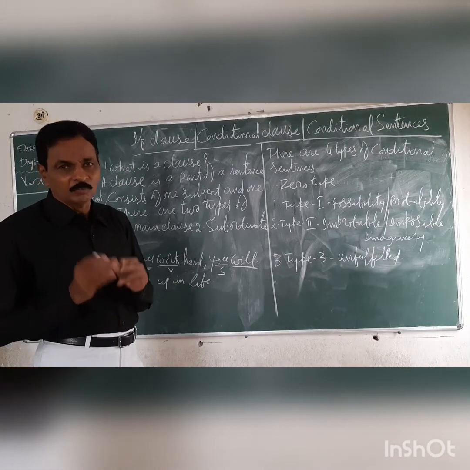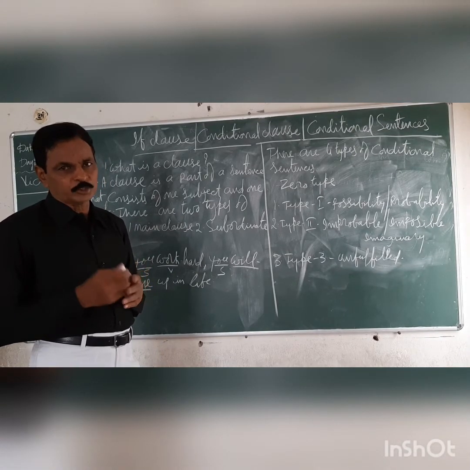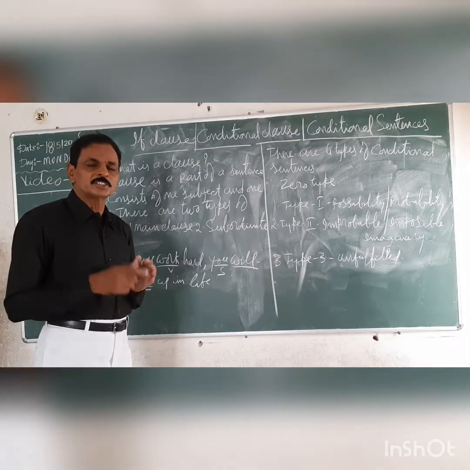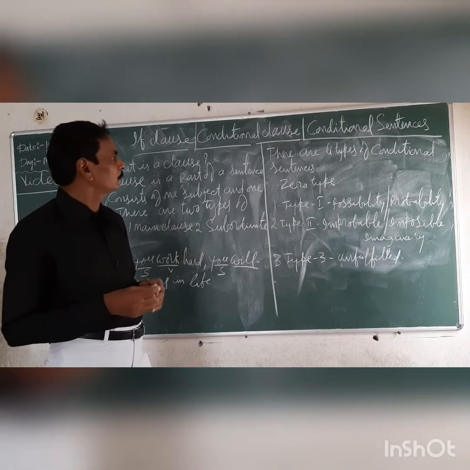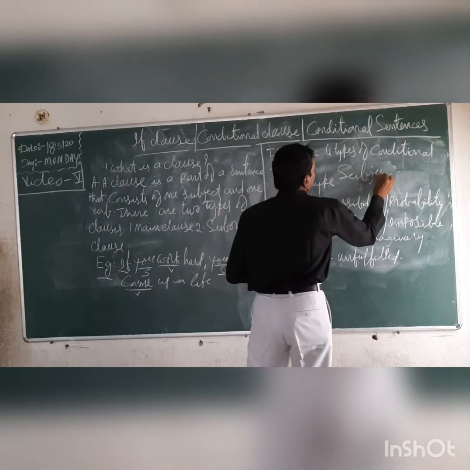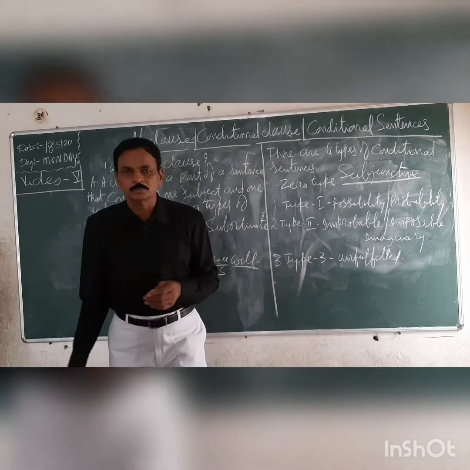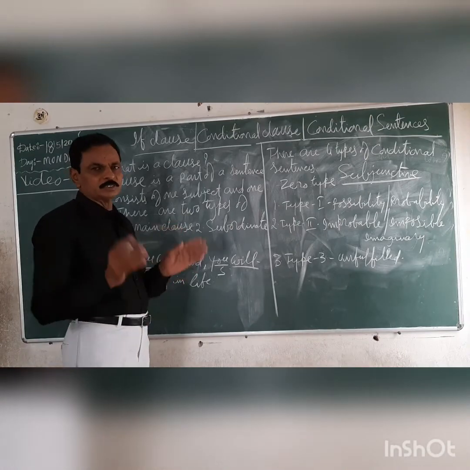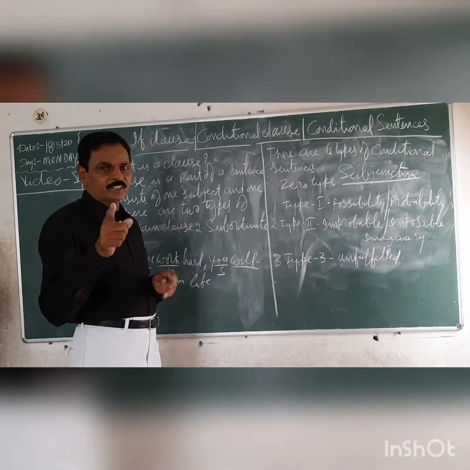W-E-R-E, were. Were here is called unreal past tense. It is also called subjunctive, S-U-B-J-U-N-C-T-I-V-E. Subjunctive means unreal past tense. Compulsorily, with all persons, first person, second person, third person, we have to use only were instead of was.